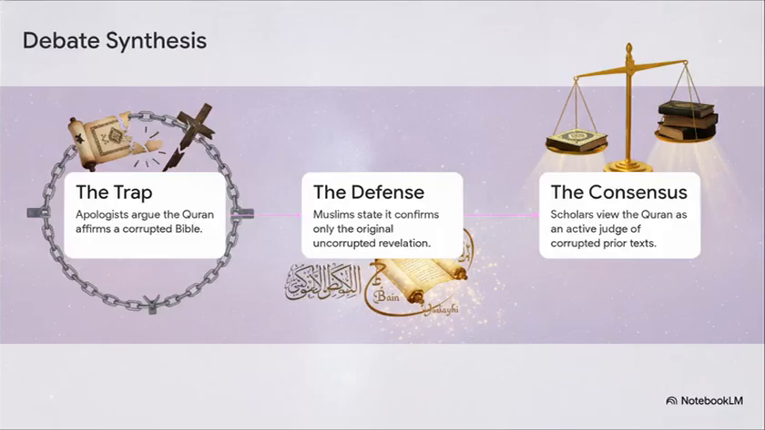So let's synthesize exactly what we've learned across this entire explainer. Step 1. Christian apologists argue the Quran logically traps itself by affirming a corrupted Bible. Step 2. Muslim debaters reply that the Quran confirms only the original revelation, not the modern canons, heavily relying on linguistic nuances like bayn yadayhi. And Step 3. Secular scholars conclude the Quran was explicitly designed to act as a muhaymin, a supreme judge, claiming prior texts were corrupted and in need of active correction.